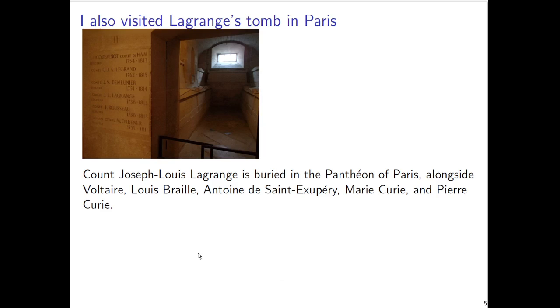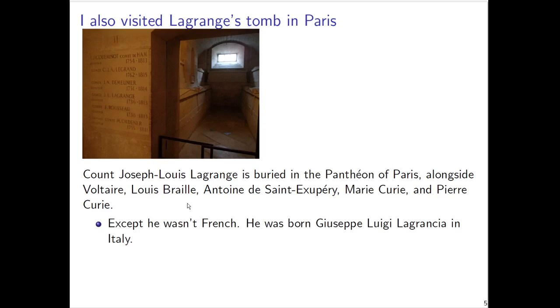So this, he is a count. If you see the text over right here, Comte. Count Joseph Louis Lagrange is buried in the Pantheon in Paris alongside Voltaire, Braille, as in the Braille alphabet, Antoine de Saint-Exupéry, Marie Curie, and Pierre Curie. And here's the thing, he wasn't French.